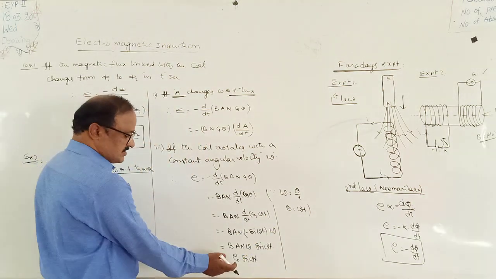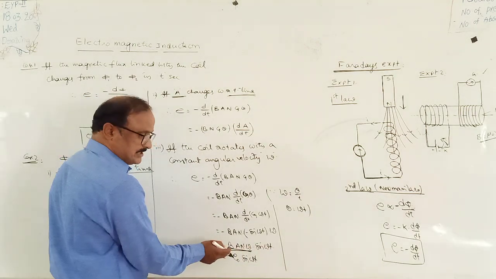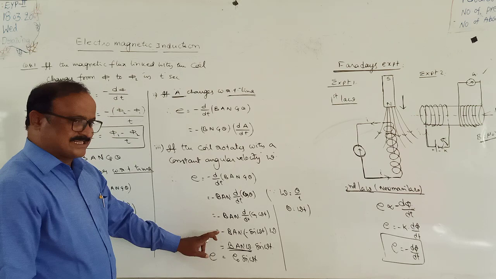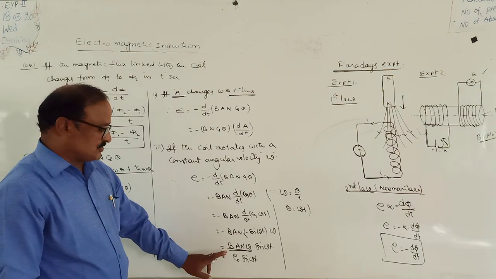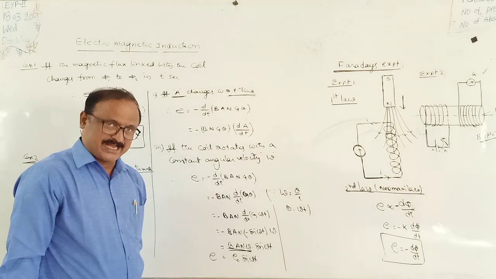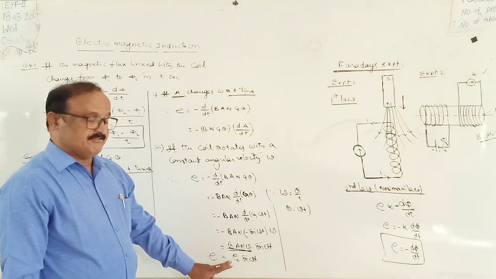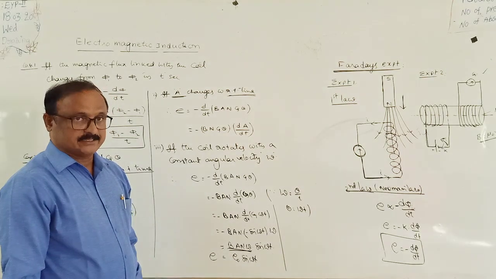Here what is E naught? E naught is equal to this value. That is the amplitude. That is, the maximum EMF or amplitude of the induced EMF is equal to BAN into omega. So this is the concept which is used in the AC generator.